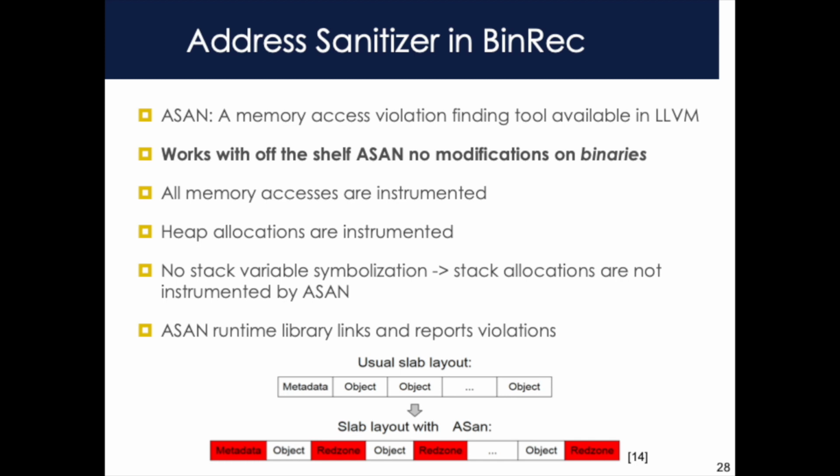In brief, ASAN finds spatial and temporal memory access violations. It instruments all memory accesses to check if you're accessing a red zone, i.e. there is a violation. ASAN works off the shelf with no modifications on binaries lifted with BinRec. All memory accesses in the program are instrumented. All of the heap allocations are instrumented.